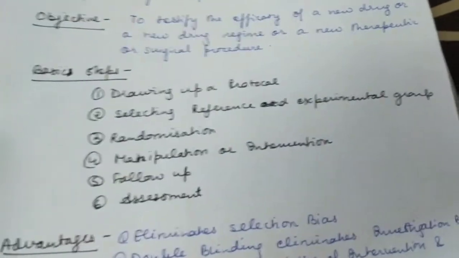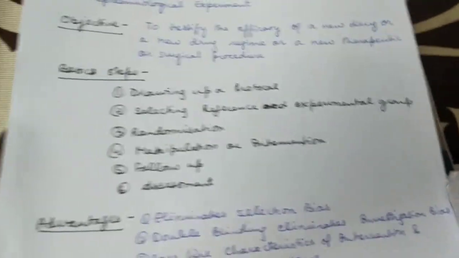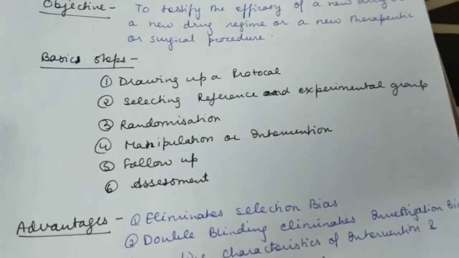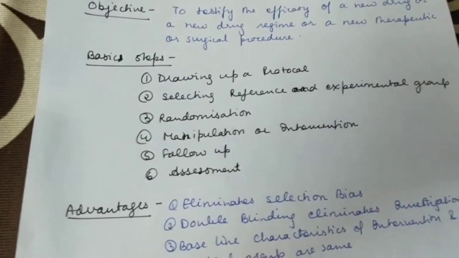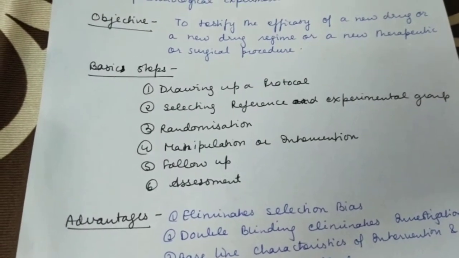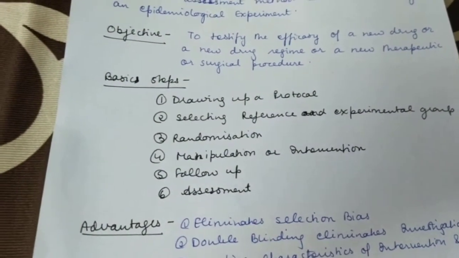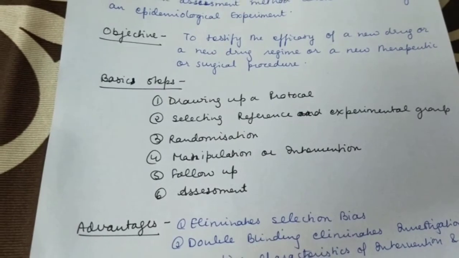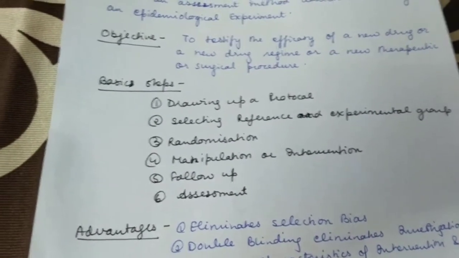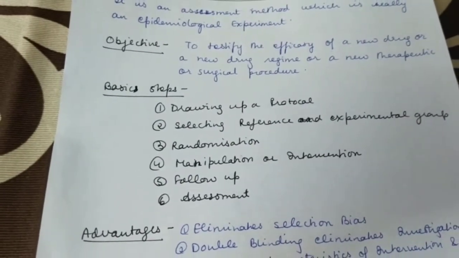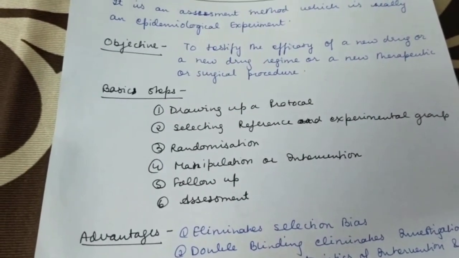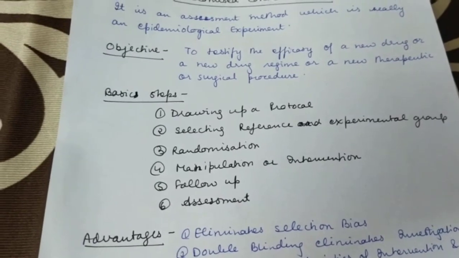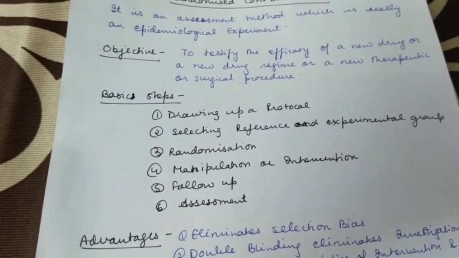So what are the basic steps of this study? First of all, you have to draw up a protocol. Drawing up a protocol simply means specifying the following basic info before the start of the clinical trials. First, you have to define the aim and objective of your study. Second, you have to define the criteria for selection. Who will you be selecting for the control and the comparison group, what will be the size of your sample, what intervention will you be doing, and is there cooperation of the participant or not.